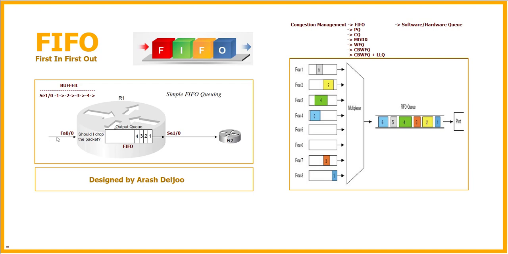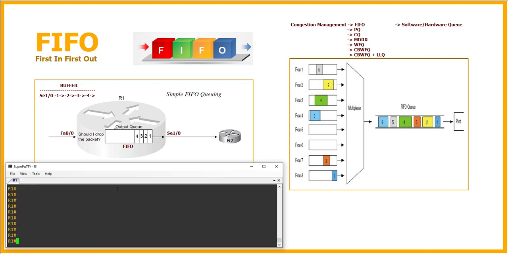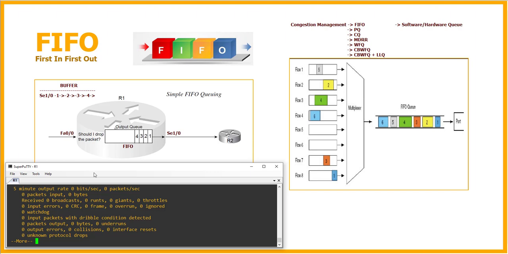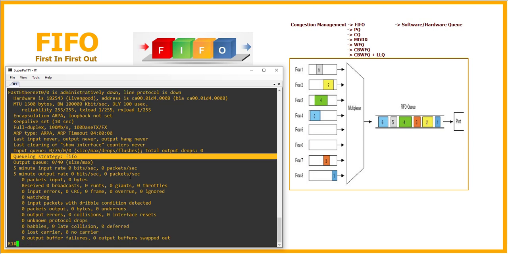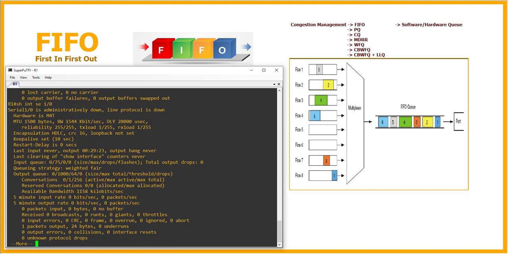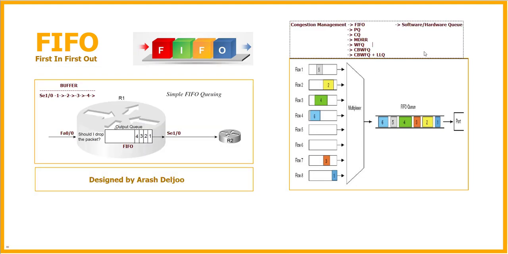Here we have a scenario: R1, FastEthernet 0/0 and Serial 1/0. Let me show you the default mechanism on the interface FastEthernet 0/0. You know that for verification of the software queuing mechanism, you can use show interface, then the interface name. Look here, show interface FastEthernet 0/0 shows us that the queuing strategy is FIFO. This is the default queuing strategy on the FastEthernet 0/0 of this router. But for Serial 1/0, show interface serial 1/0 shows we have another default strategy. Look here. This is the default strategy in my IOS for Serial 1/0.